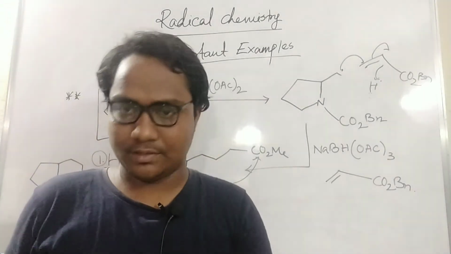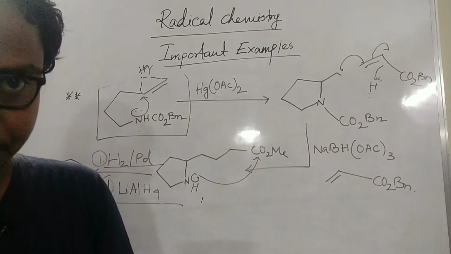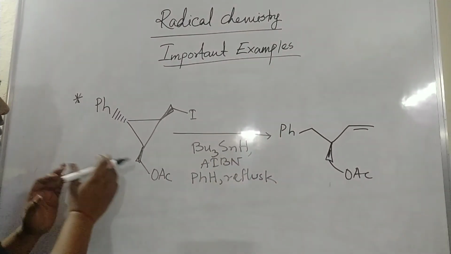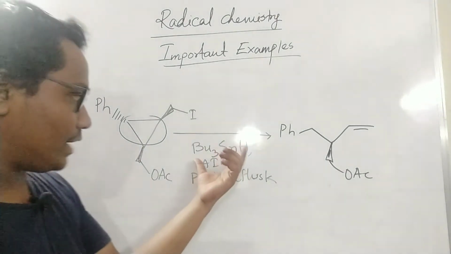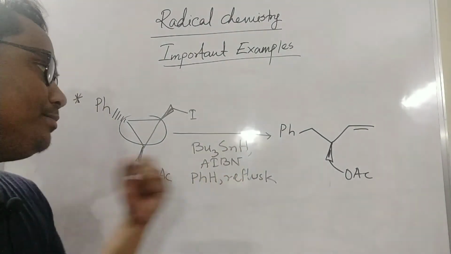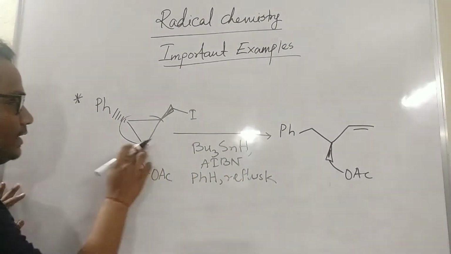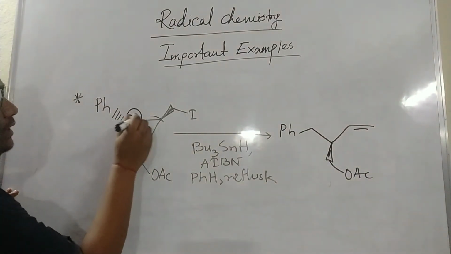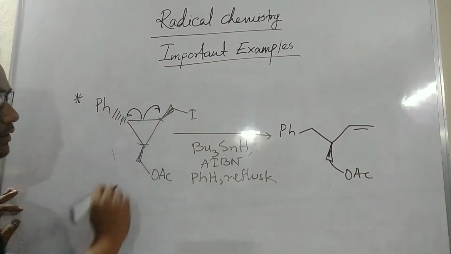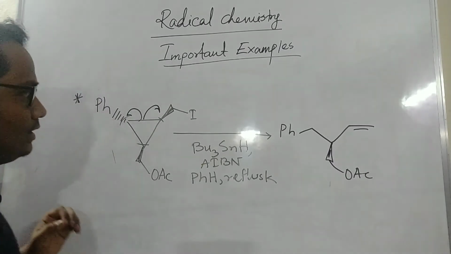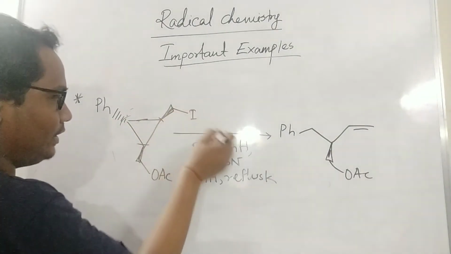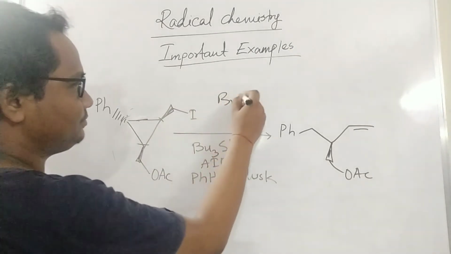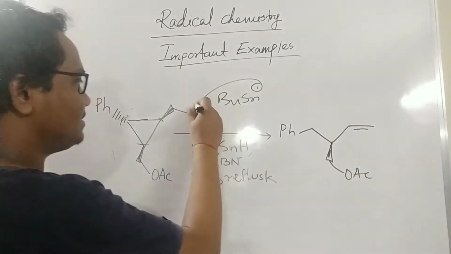Now I will go to another example. So what is this? Here you see a cyclopropane ring with different substitution. You use tributyltin hydride and AIBN. So what will happen? Not in situ, I said it wrong. Here iodide will be removed by this reagent. The iodide will be removed by this reagent.